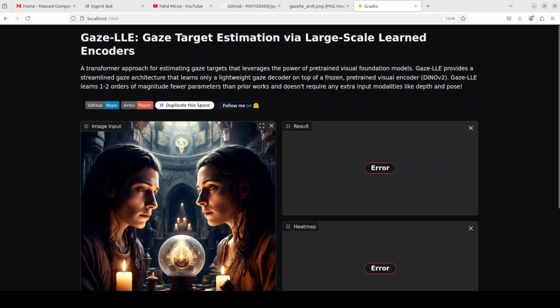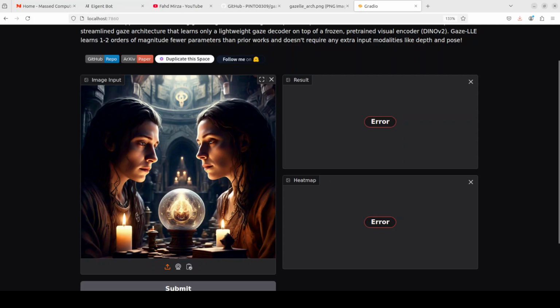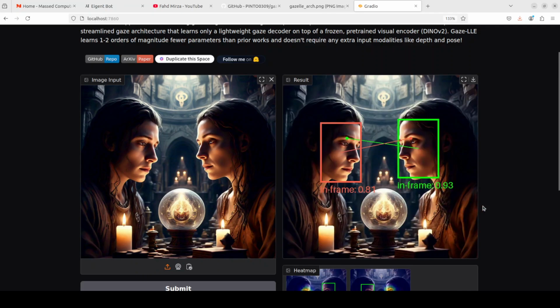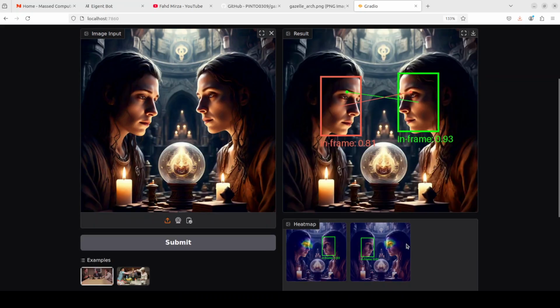And to end it, I'm just going to give it this bit of a complex image to do the gaze detection. So you see, they're looking not exactly at this globe, but it has got it right. There you go. And it is perfectly fine. So they are looking at each other's eyes instead of this globe or candle. So it looks really cool. Really good stuff. So you see, I'm very happy with the performance.